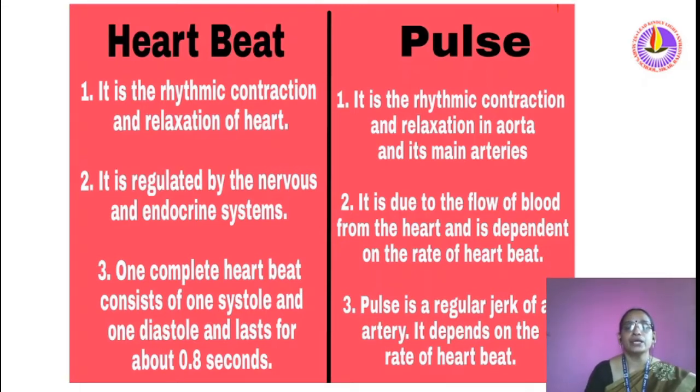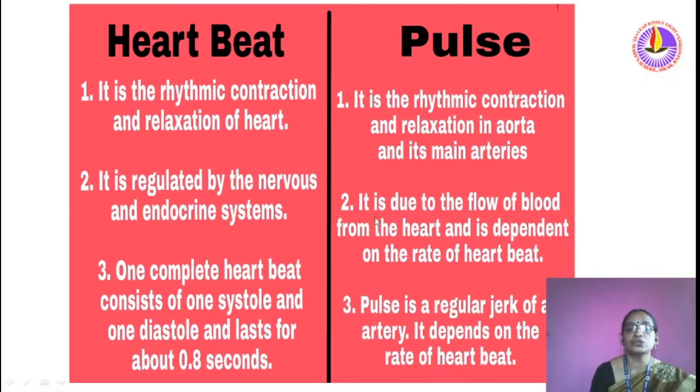Many are confused about what is heartbeat and what is pulse. Heartbeat is the rhythmic contraction and relaxation of the heart. Pulse is the rhythmic contraction and relaxation of the aorta and its main arteries. The heartbeat is regulated by the nervous and endocrine systems.